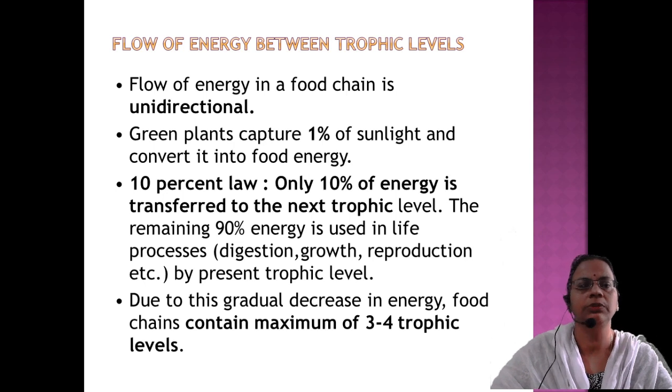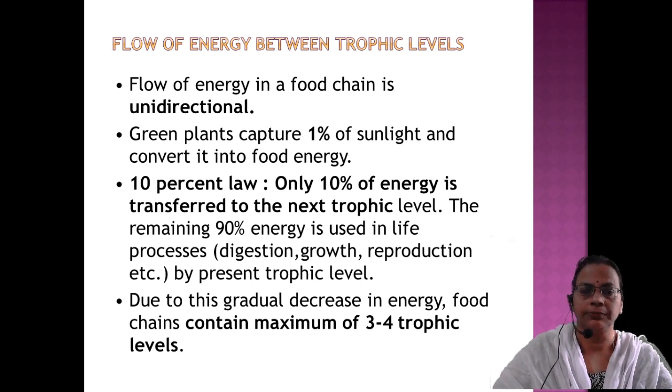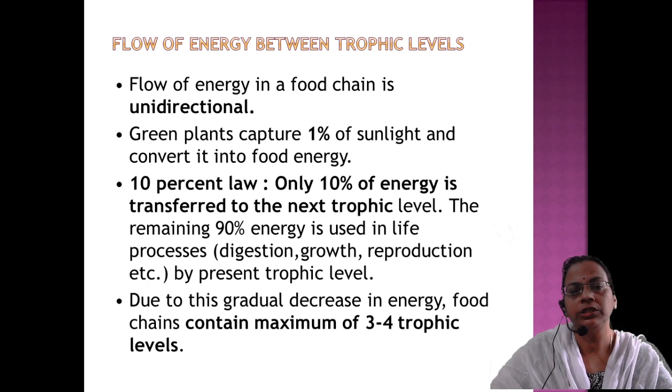The remaining 90% of energy in each step is utilized for life processes such as digestion, growth and reproduction. Because of that, in nature there can be a maximum of 3 to 4 trophic levels. Why is it so? If the number of trophic levels keeps increasing, the amount of energy transferred becomes very negligible, since only 10% of the previous level is transferred to the next.